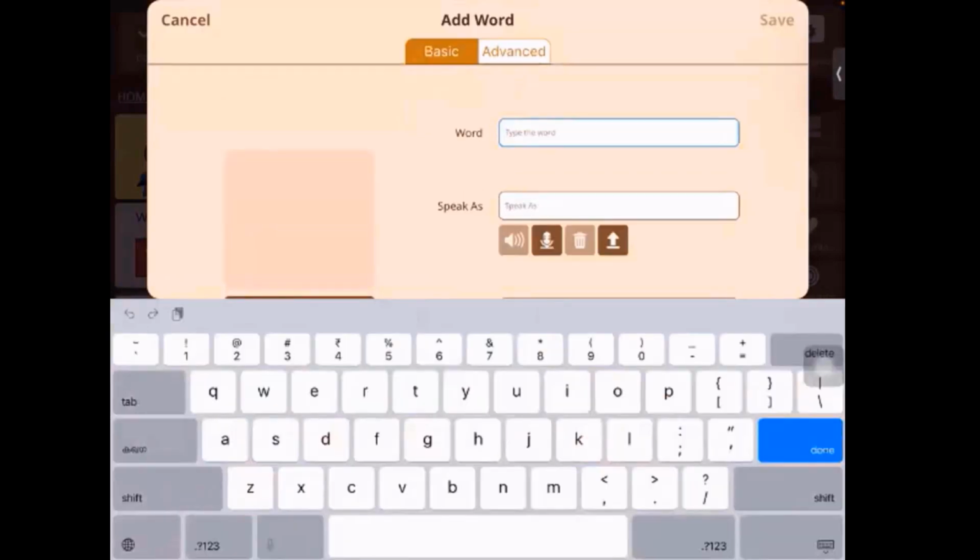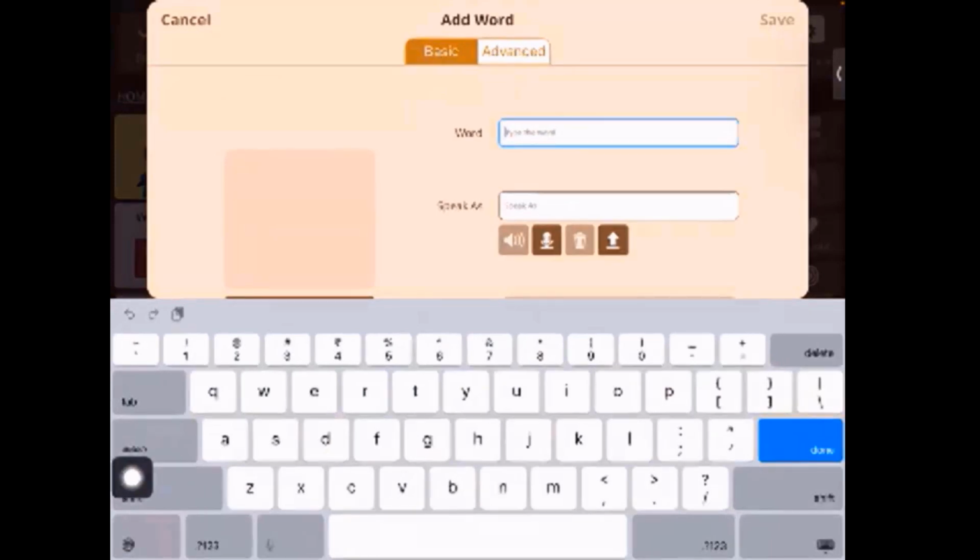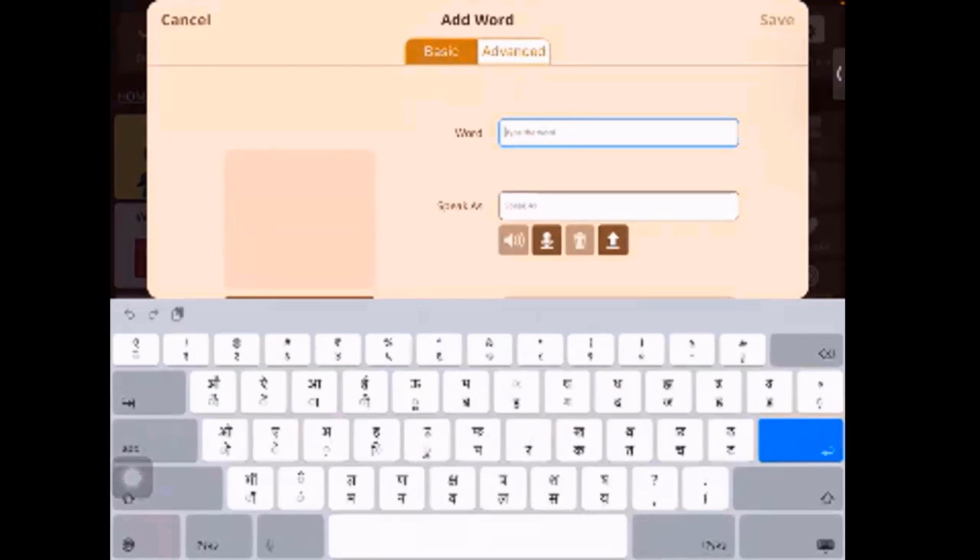Now to type the word in, as you can see, we have the English keyboard. But if you click on this globe symbol over here, you can change the language and access the Hindi keyboard that we just added. Right? So this is the Hindi keyboard. So let's say I want to type the word kela, which is banana. So I will type.